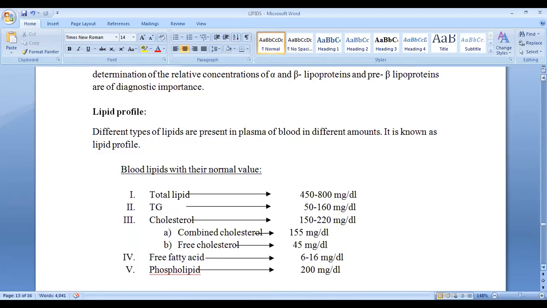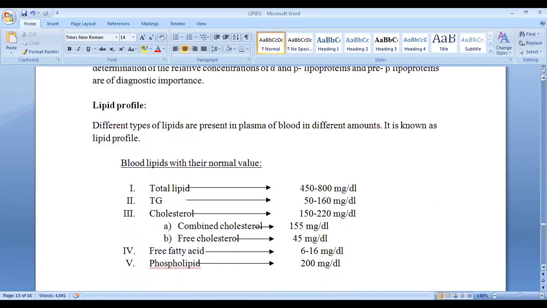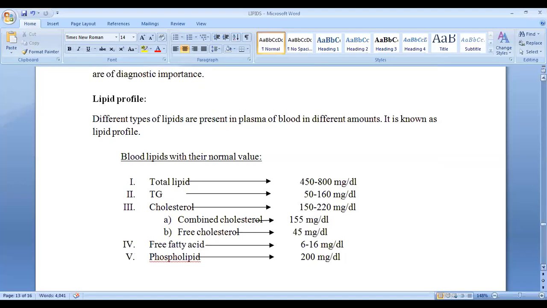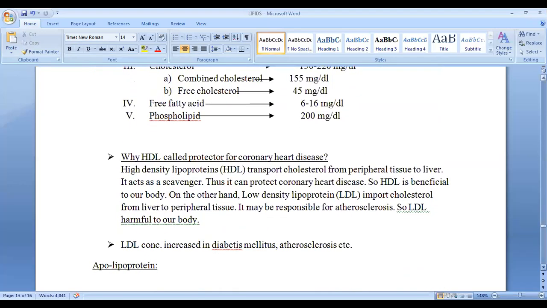This is an important thing: if you go to a doctor, they will say go for a lipid profile. This is a normal lipid profile. Total lipid 450 to 800 milligram, TG 50 to 106 milligram, cholesterol 150 to 220. This is the free fatty acid and phospholipid. If cholesterol or TG is higher than this, then that is bad for our body. If you test your blood, you will know about this.